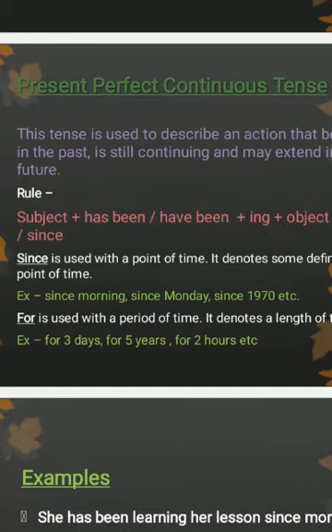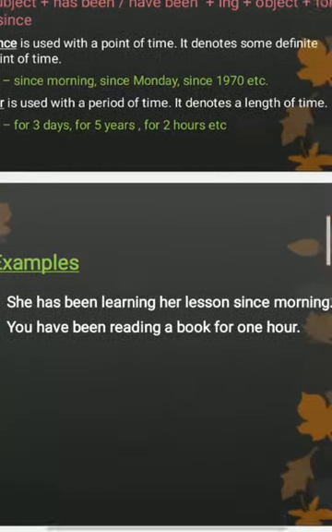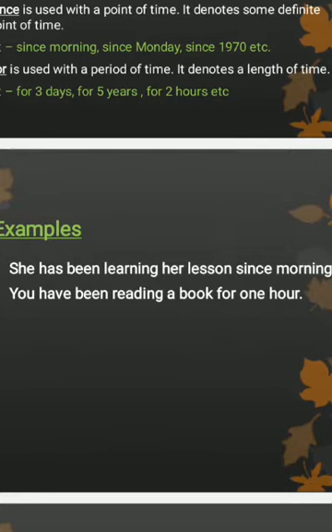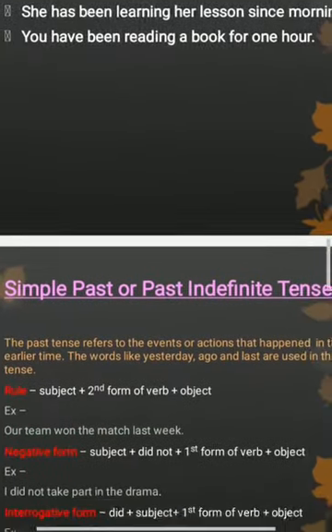It denotes a length of time or indefinite time. For example, for 3 days, for 5 years, for 2 hours, etc. Examples are: she has been learning her lessons since morning. You have been reading a book for an hour.